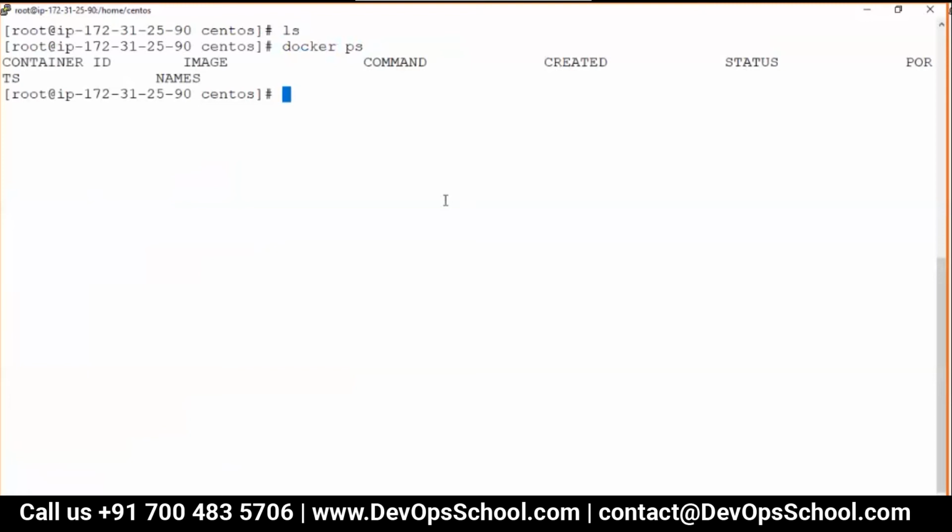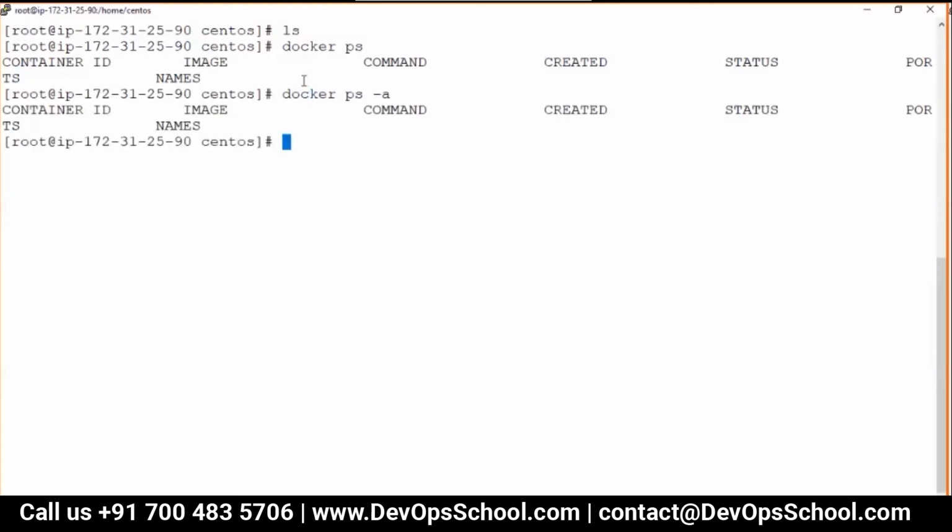ps is the process table of what? Docker. What do you want? Running containers. You have none. Container ID, image, command, created, status, ports and names and so on. Now I want to see all containers, running and exited containers: -a for all. I want to know how many images I have. None. docker images is the command for it.